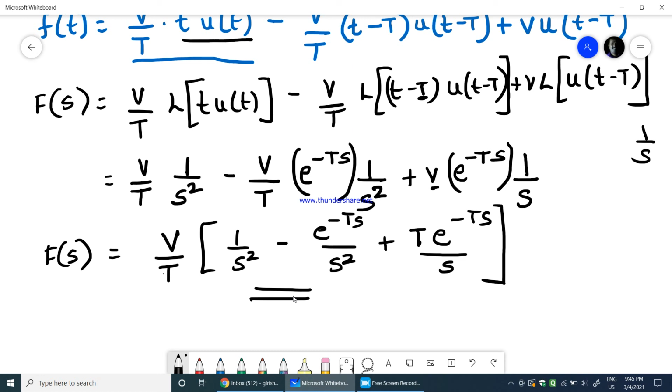So you can just keep F of s, because the question asked here is to find the Laplace transform for the given sawtooth waveform, and we have found that.